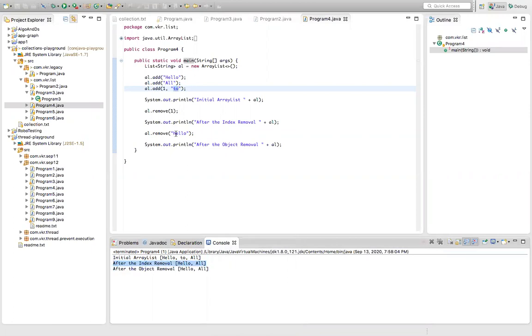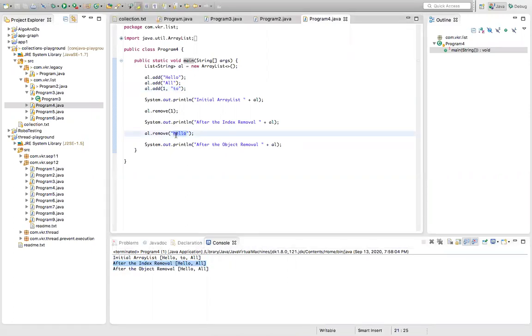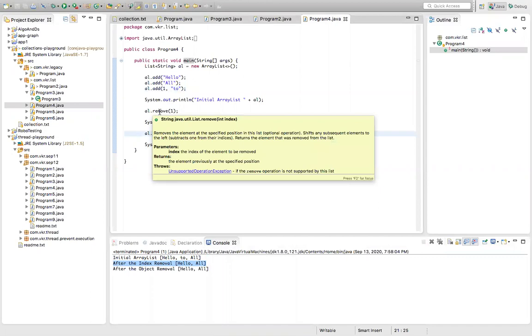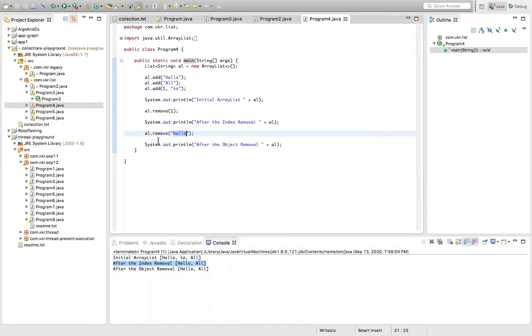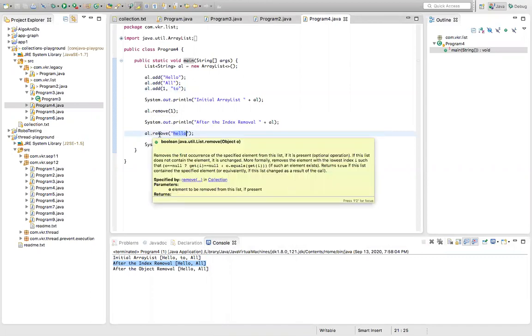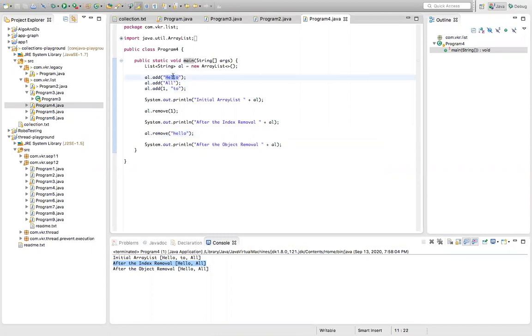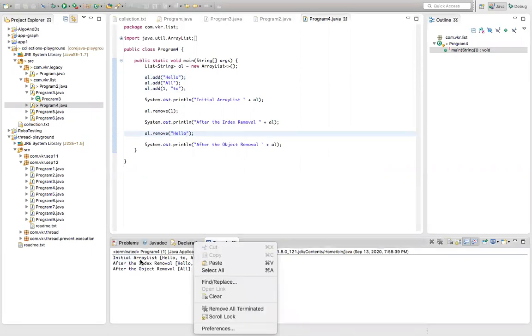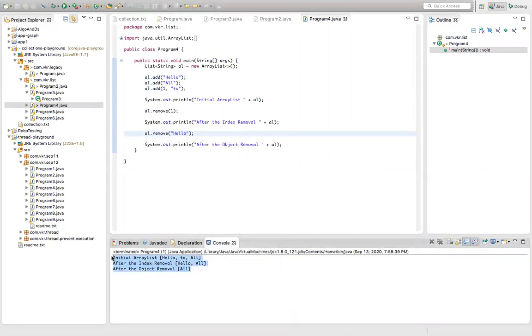We can remove the object also. The remove method can take an index or an object. Whatever data we are adding, we can remove this data also. Now I want to remove hello, so it should remove hello and we'll get only all. If we see here, the remove method is of 2 types.